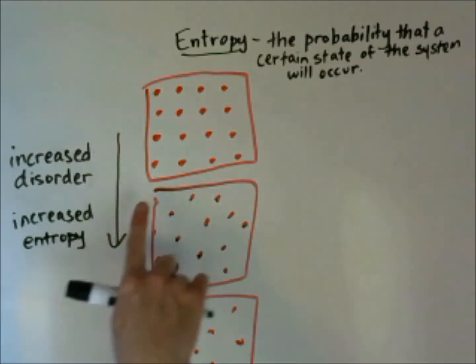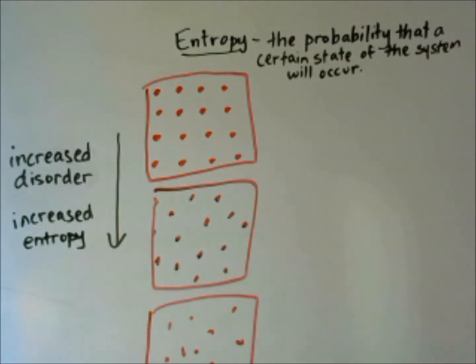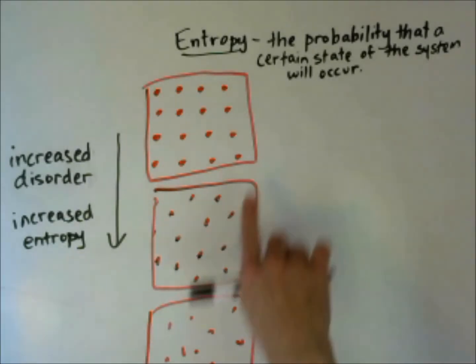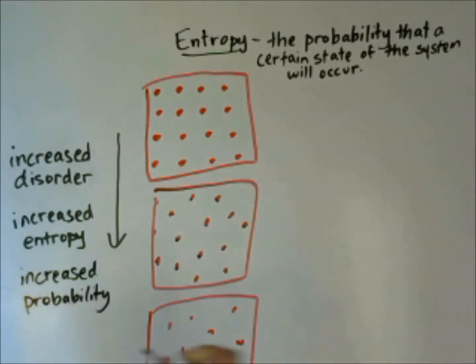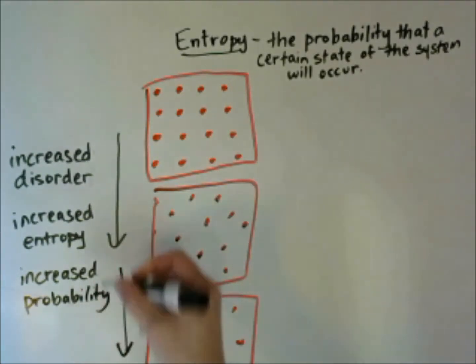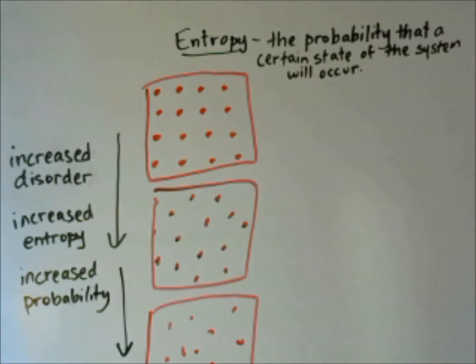That means it's more likely that things will occur in this frame, in this example, than in this example. And we also have increased probability as you go down. So this arrangement is much more likely to occur. It has the highest entropy.